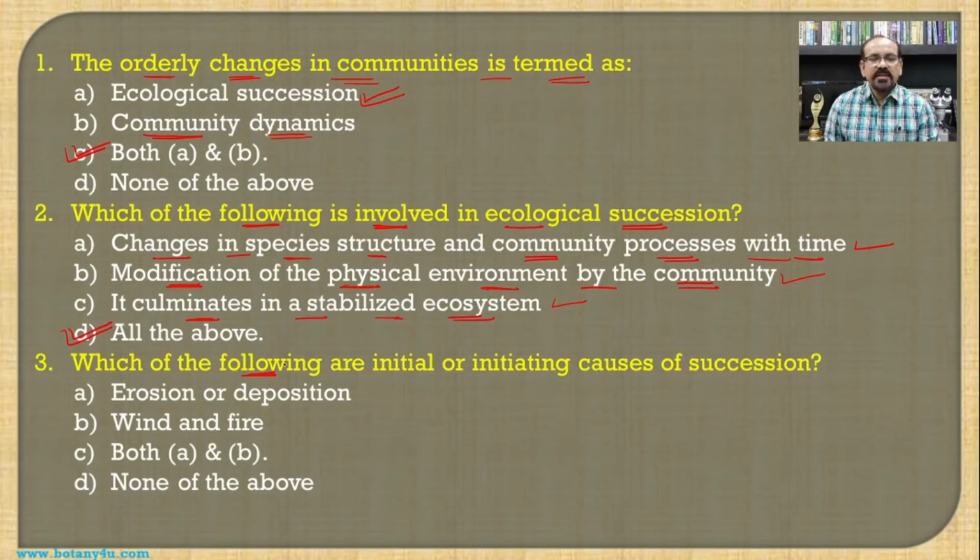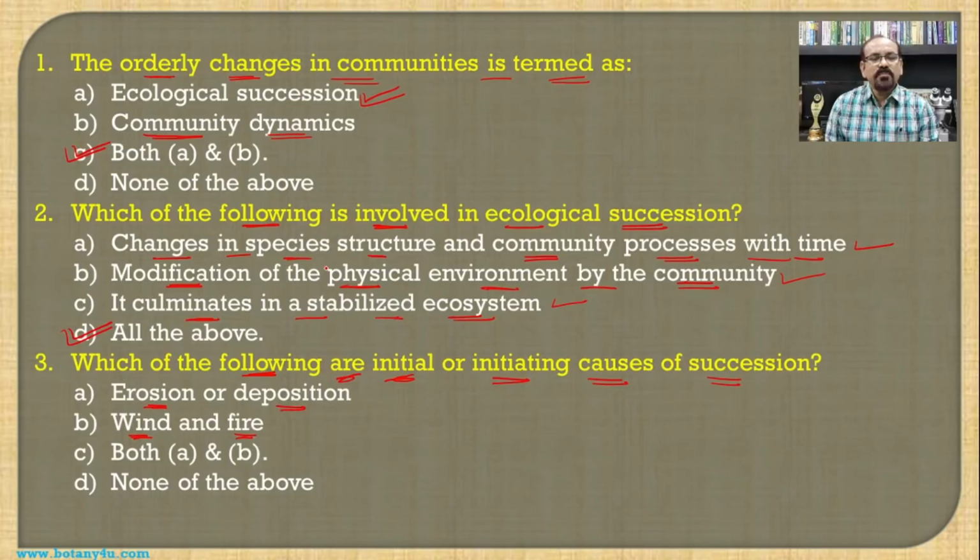Then, which of the following are initial or initiating causes of succession? Means when we are talking about any process of succession, then what are the initial or initiating causes? The first one, that is erosion or deposition. The second one, wind and fire.